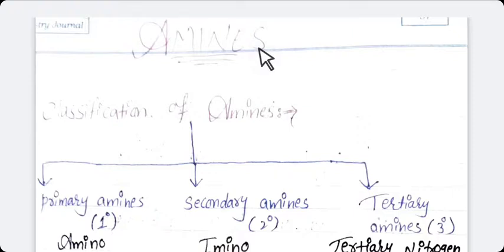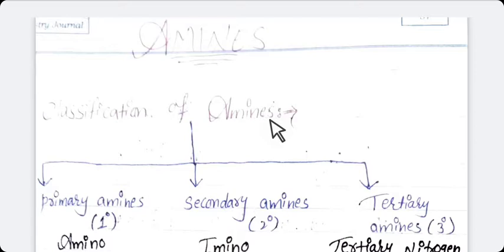What is the definition of amine actually? It is the organic derivatives of ammonia in which one or two or all the three hydrogen atoms attached to nitrogen are replaced by the equivalent number of same or different alkyl and aryl group. Now the next topic in this chapter is classification of amine.